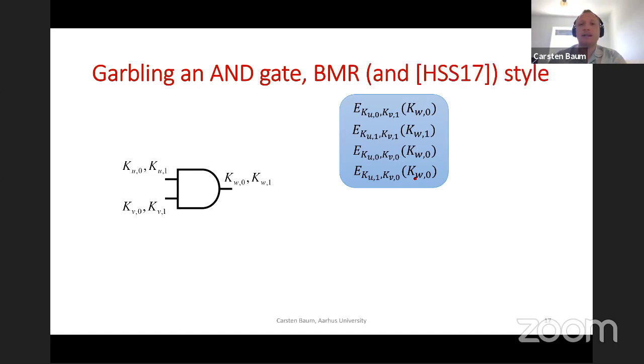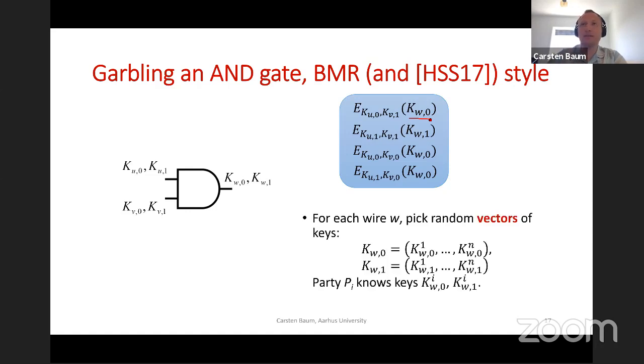If you go for the multi-party setting, then the HSS paper and other constructions do the following. They still encrypt a whole key, but instead of this key being, let's say, 128 bits, or if we listen to Xiao from the last talk, hopefully a bit longer, each of these is going to be made of contributions from all of the parties.